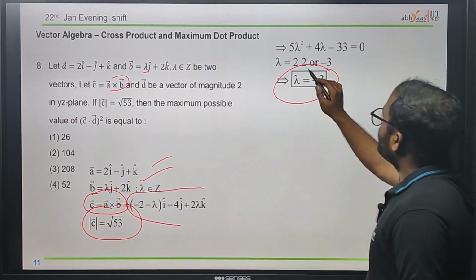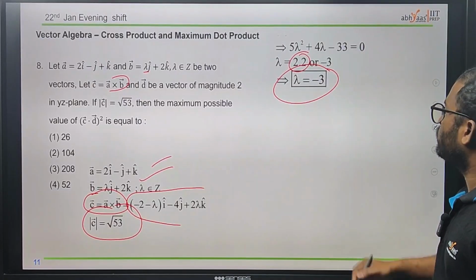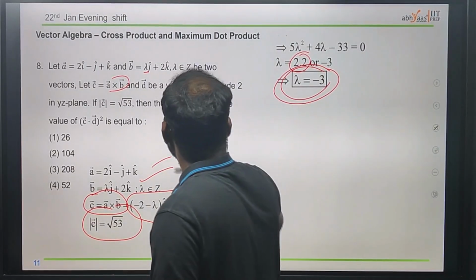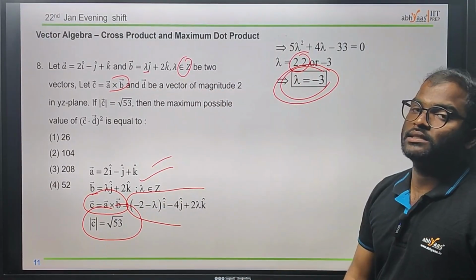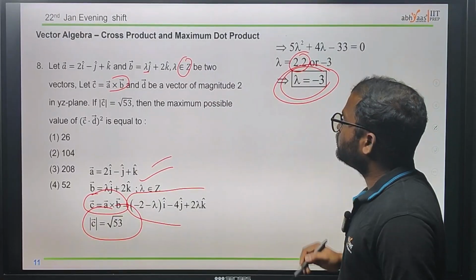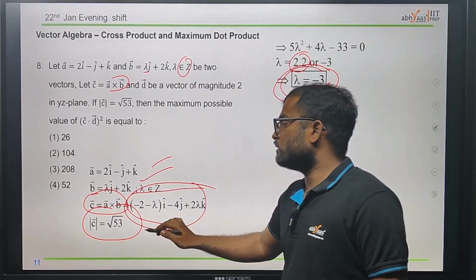Since the other value has decimals, we don't take the decimal values; we only take lambda as minus 3, since lambda belongs to integers, not real numbers. I hope you understood. Now lambda equals minus 3, so we got the lambda value. Just substituting those values, we will get the c bar.